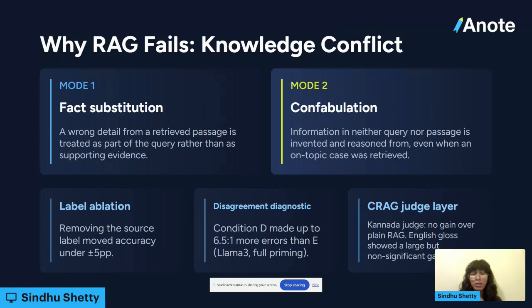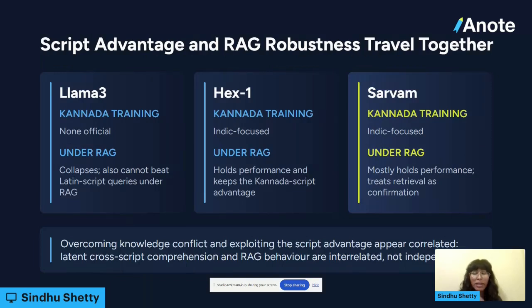And this is actually really interesting, because when the query was written in Kannada, it didn't help. But when it was written with an English translation, the model was actually able to start forming some form of discernment. It didn't classify accurately, but it was able to classify at all. And when it was in Kannada script, it wasn't. So this is really important, because what we're saying is that a high resource language does give Llama 3 a scaffold to use and then to operate in a low resource domain, which may have already existed with Sarvam and Hex 1.